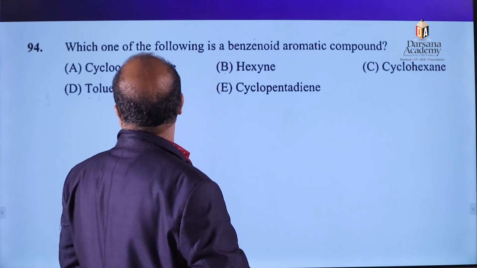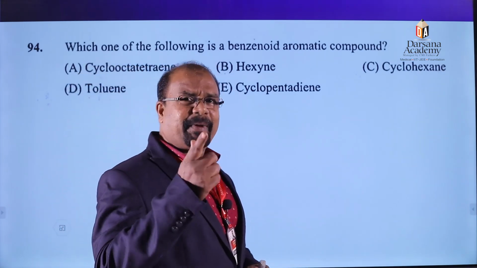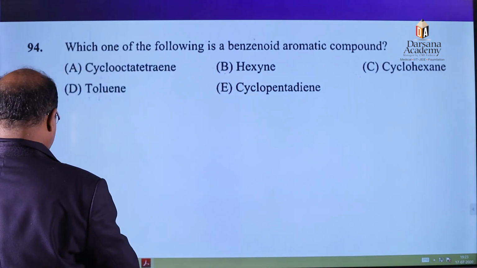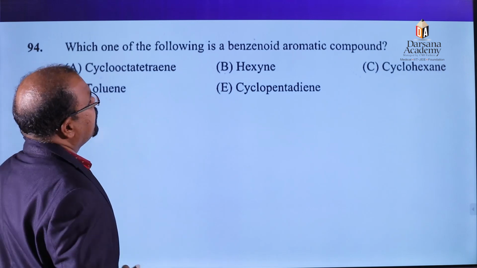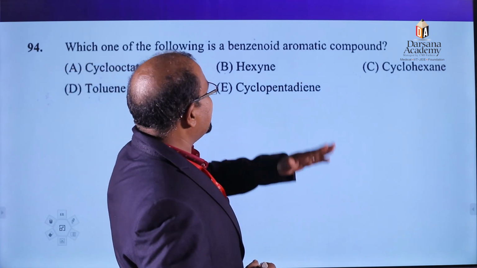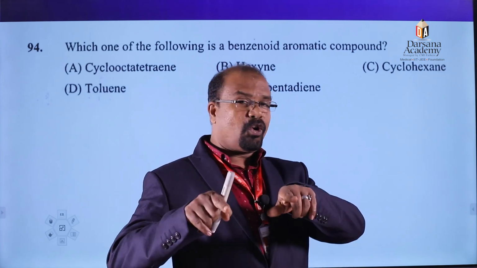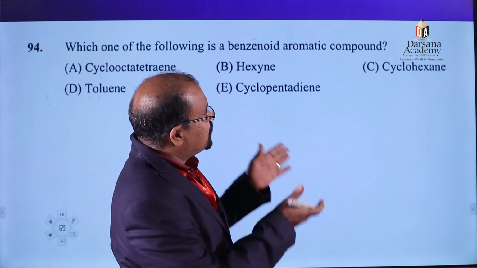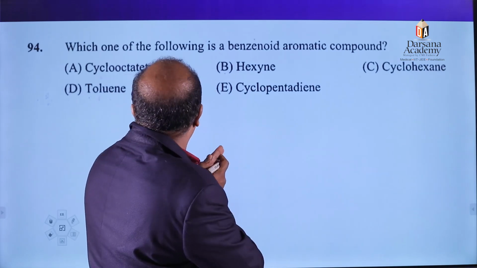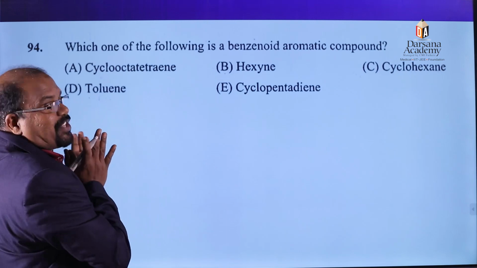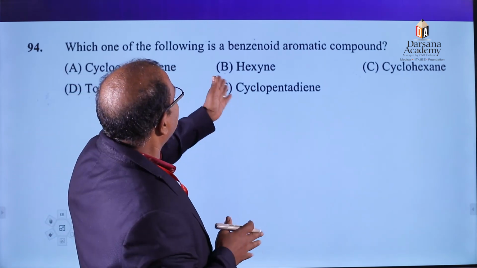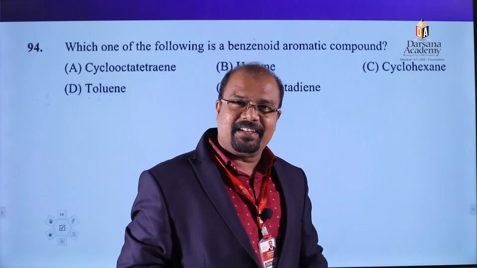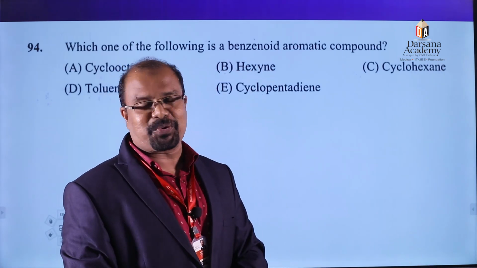Okay, we can start from number 94. This question is from the A2 version. The first question: which one of the following is a benzenoid aromatic ring? Benzenoid means the compound with the benzene ring. Very easily you can find: cyclooctatetraene is not a benzene ring. Here is hexyne, an open chain alkyne, aliphatic compound. Cyclohexane is a saturated alicyclic compound.